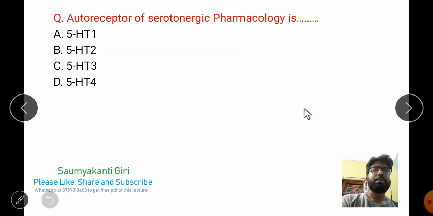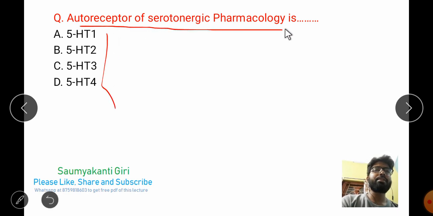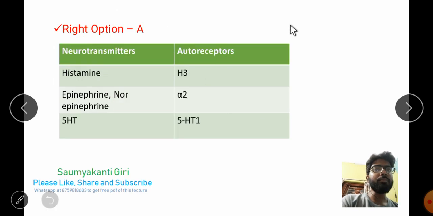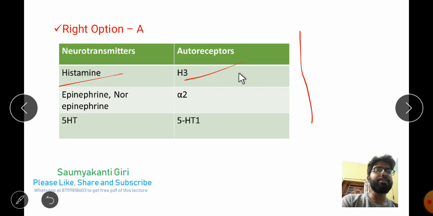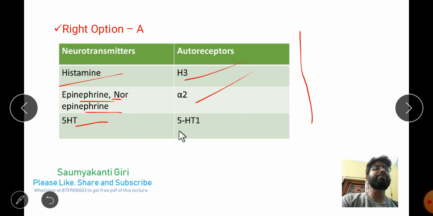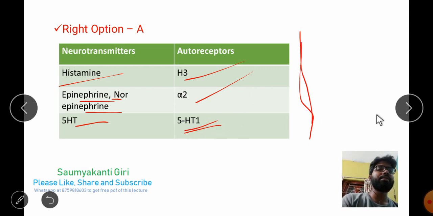Coming to the next, most important question: the autoreceptor of serotonergic pharmacology is? Here the right option is 5-HT1. In case of histamine, the autoreceptor is H3. In case of epinephrine or norepinephrine, the autoreceptor is the alpha 2 receptor. In case of 5-HT or serotonin, the autoreceptor is 5-HT1. It is very important. Remember this.